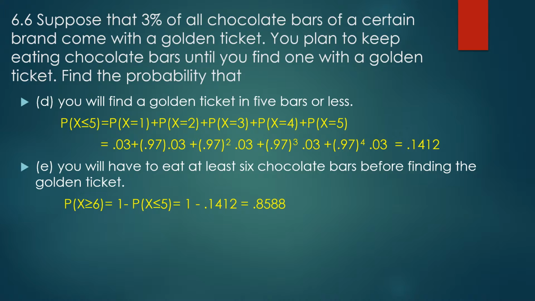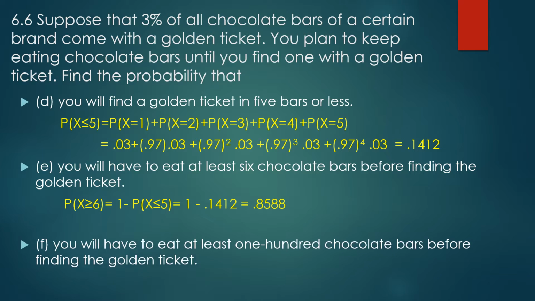If you ask yourself, at least 6 is 6 or larger, so what's not in here? Anything smaller than 6, or the stuff 5 or less. So I'm going to do 1 minus less than or equal to 5. Notice the difference, since we eat whole chocolate bars, not partial ones. And that's just 1 minus the previous answer. Watch out for this with the at least, because very commonly they will have appeared somewhere else earlier. And so you get that 0.8588 for that.